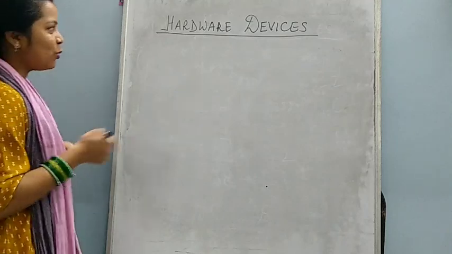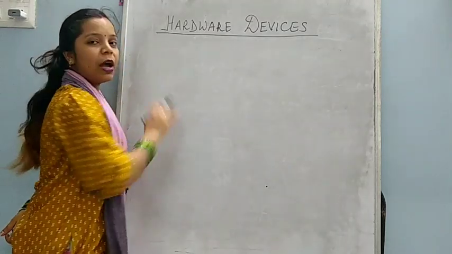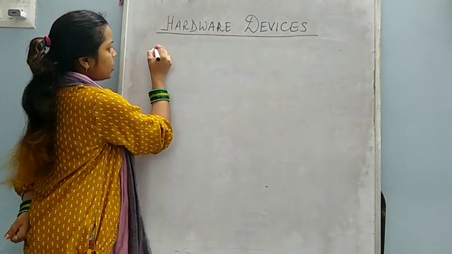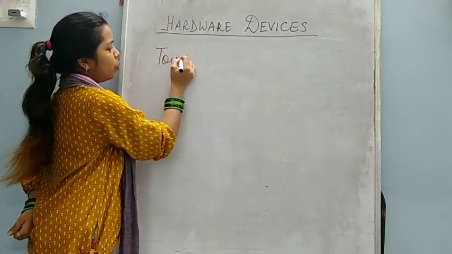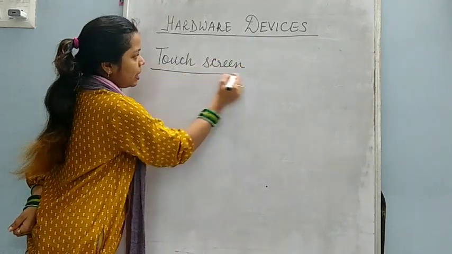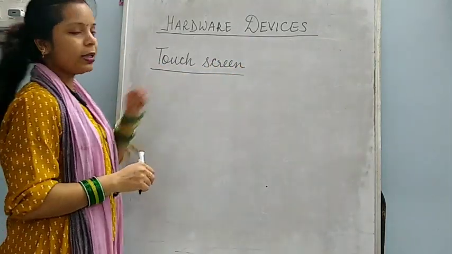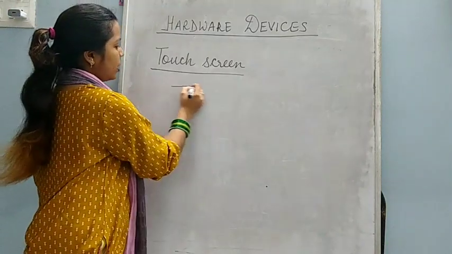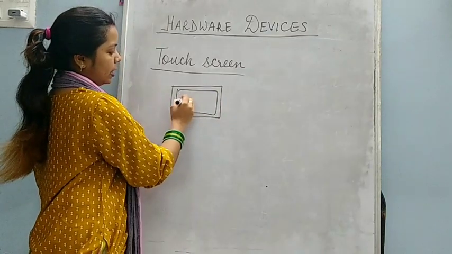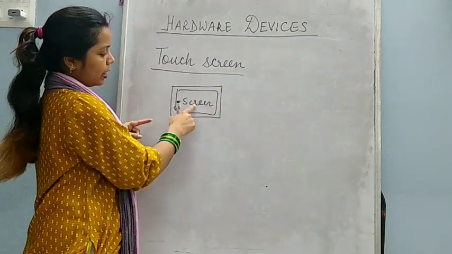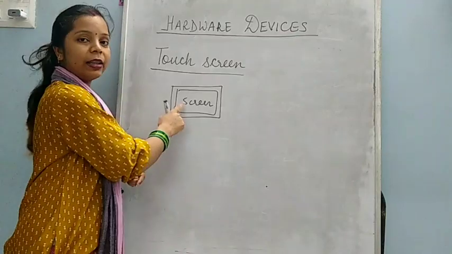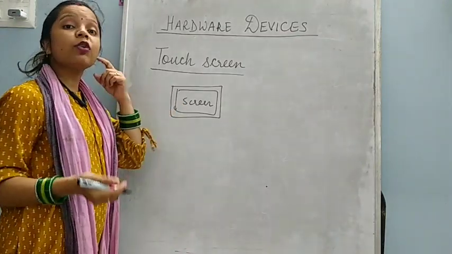Now I am going to explain you some of the hardware devices which are given in your book. Now first device which is given in your book, that is touch screen. Okay, you can see in your book it is given touch screen. What is touch screen? Nowadays you have seen touch screen mobile phones like this. Okay, one screen is there and this screen we can touch with the finger, and then we can work on it. These are called touch screen.